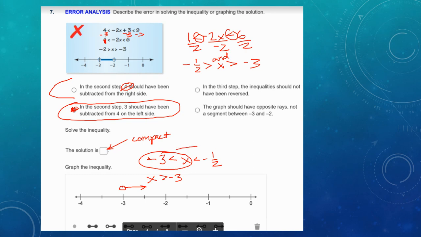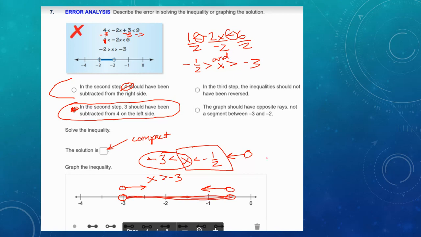The other side is x is less than negative 1/2. That's going to be open circle arrow to the left. Negative 1/2, remember that would be 0, 1/2, 1, so that would be here. And I would pick the one with two open circles meeting in the middle.